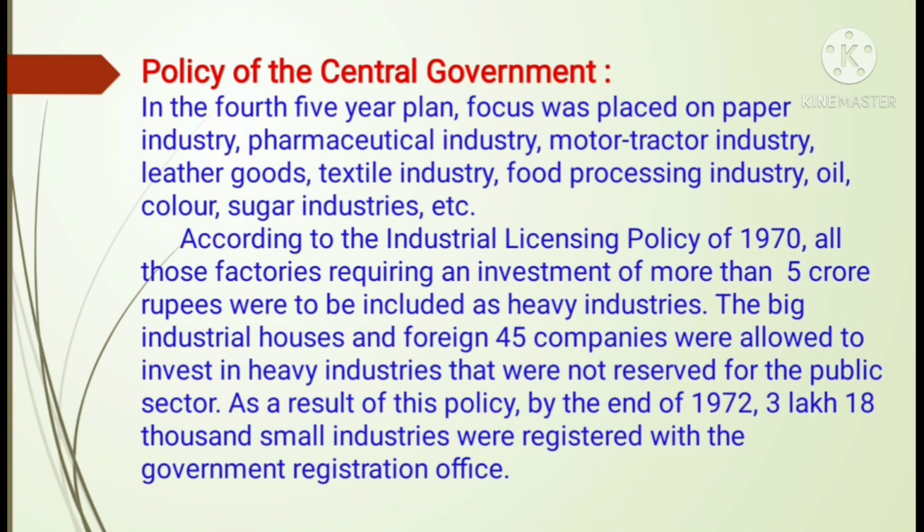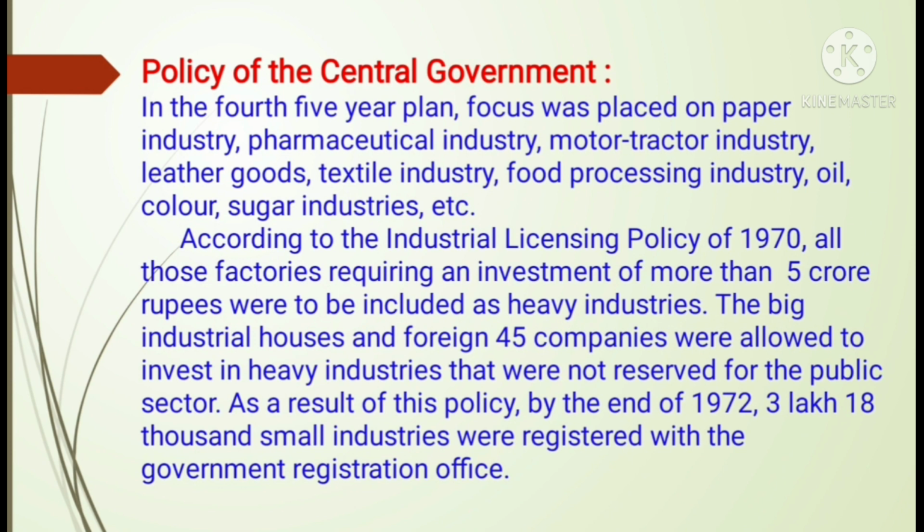3,18,000 small industries were registered with the government registration office. So students, we can see that according to the policy of the government of 1970, all those factories requiring an investment of more than 5 crore rupees were included as heavy industries. Then the big industrial houses and foreign companies were allowed to invest in heavy industries.